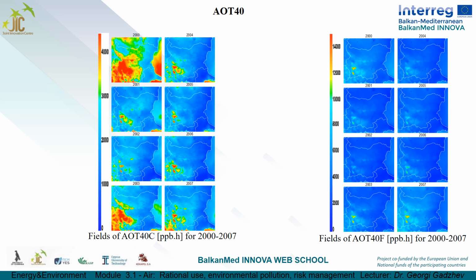The AOT40, or accumulated ozone exposure over a threshold of 40 ppb, or 80 micrograms per cubic meter for vegetation, is the accumulated excess of hourly ozone concentrations above 80 micrograms per cubic meter between 8 a.m. and 8 p.m. Central European Time, in the months of May, June, July, which means growth season. This indicator is designed for the protection of crops and semi-natural vegetation.